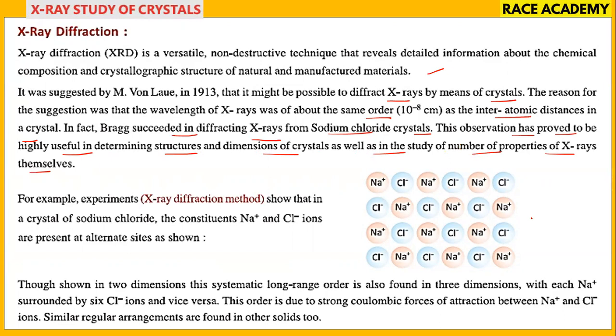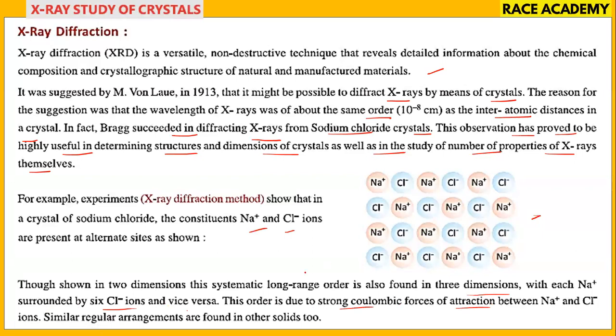This is NaCl. The experiment shows that a crystal of sodium chloride consists of constituent Na+ and Cl- ions present at alternate sites, as shown here. Though shown in 2 dimensions, this systematic long-range order is also found in 3 dimensions. Each Na+ is surrounded by 6 Cl- ions, so the coordination number is 6. The order is due to the strong Coulombic force of attraction between Na+ and Cl-.